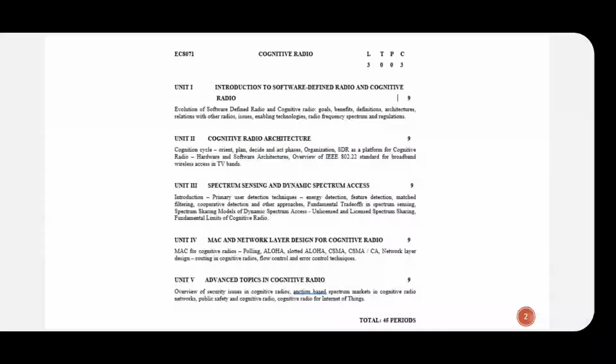So this is the cognitive radio. I have told you what cognitive radio is, and I have discussed the syllabus. In the next session we will go into the subject, and we will go through each and every topic very clearly.